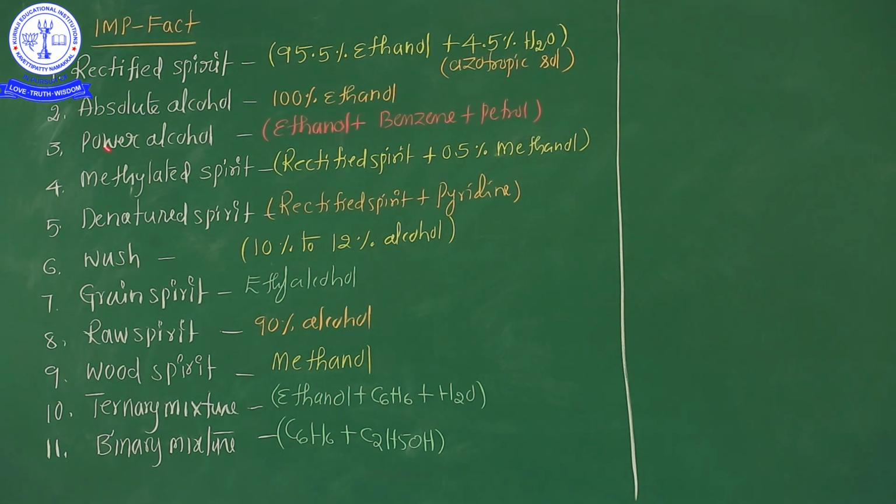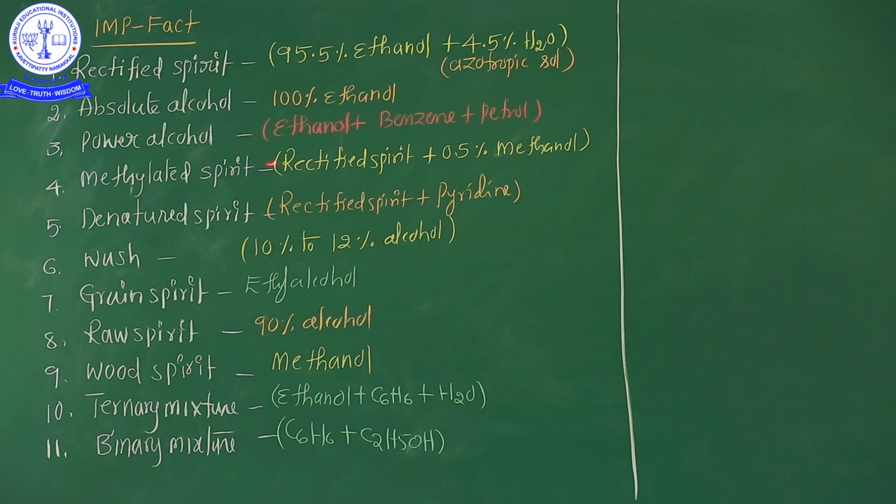And the second one, absolute alcohol. Absolute alcohol means exactly 100%. There is no water percentage here. Absolute, so completely pure alcohol. The purest alcohol is absolute alcohol. 100% ethanol is commonly known as absolute alcohol.